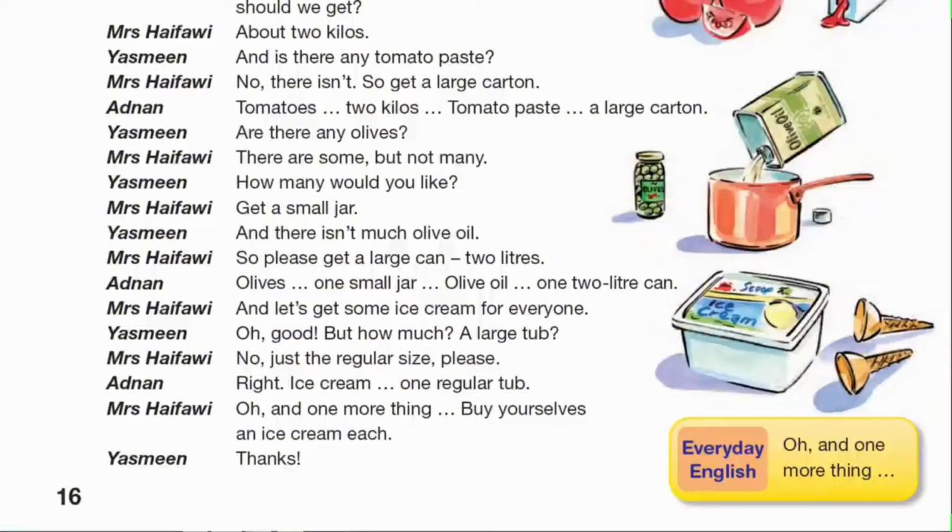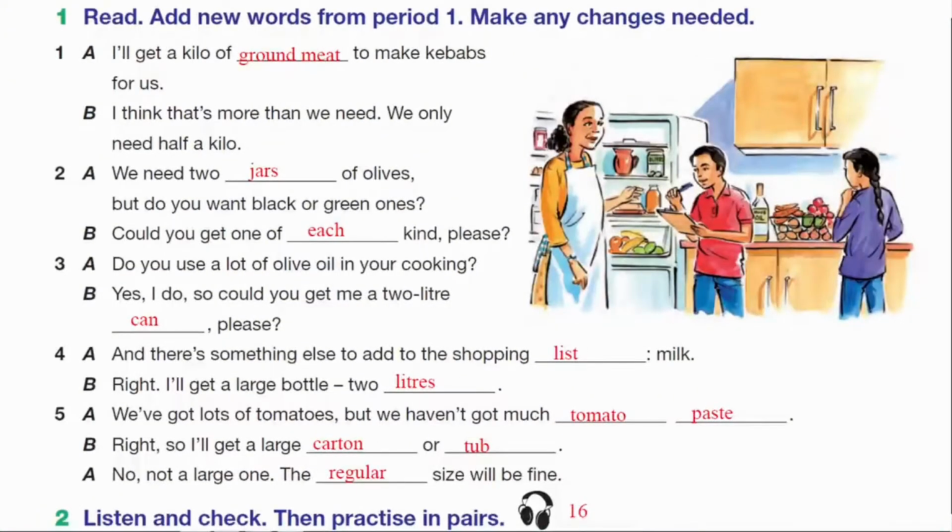Oh, good. But how much? A large tub? No, just the regular size, please. Right, ice cream, 1 regular tub. Oh, and one more thing. Buy yourselves an ice cream each. Thanks. Period 2. Activity 2 and Activity 5.